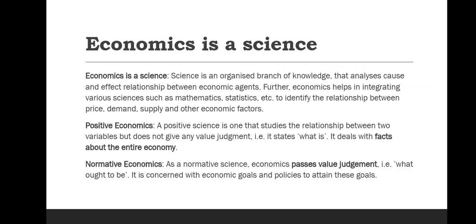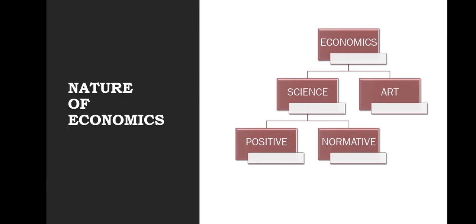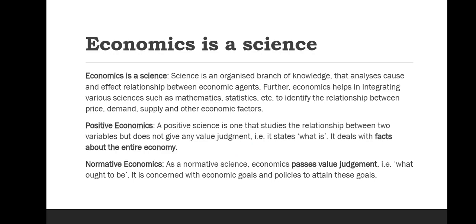Now we are going to talk about the nature of economics. Economics can be treated as a science and economics can also be treated as an art. Talking about economics as a science. Economics is a science. Science is an organized branch of knowledge. As we all know, science is defined as an organized branch of knowledge that analyzes the cause and effect relationship.